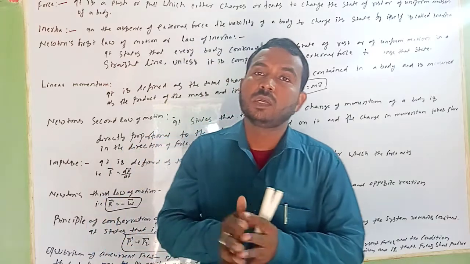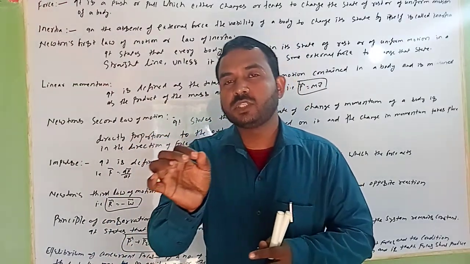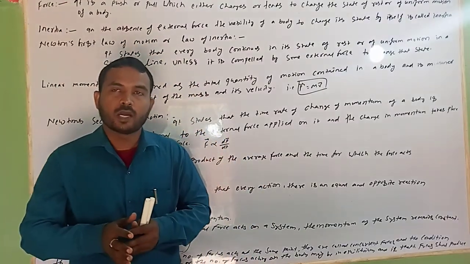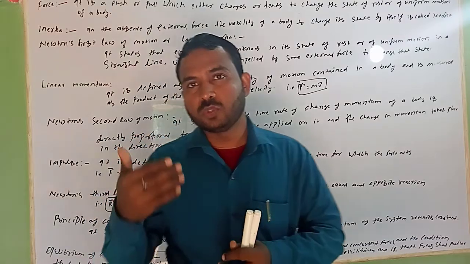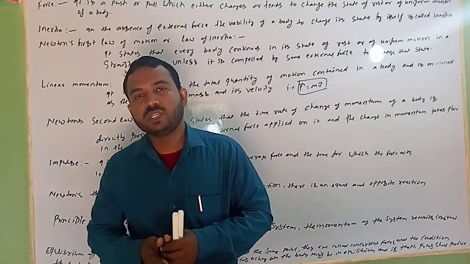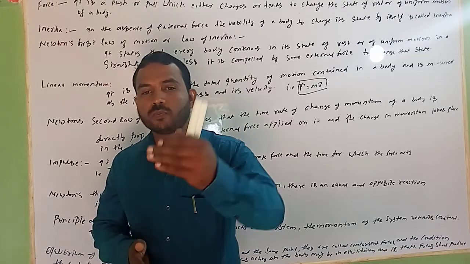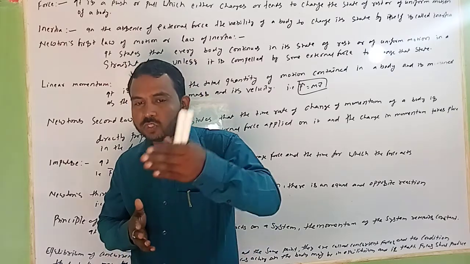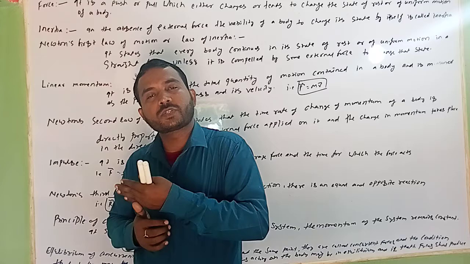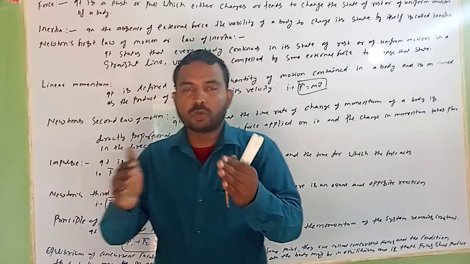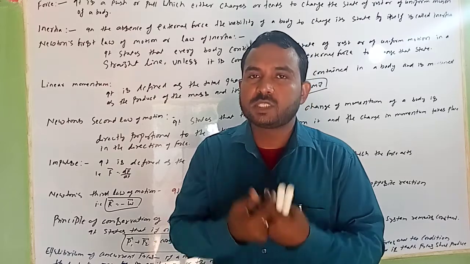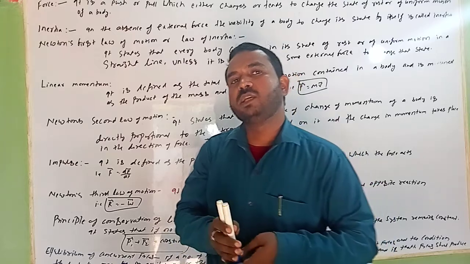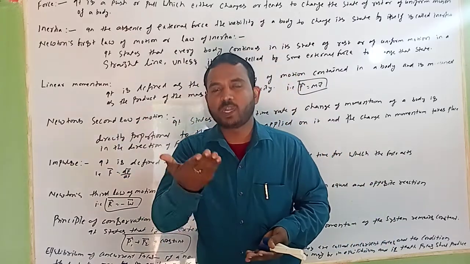And what is the third law? The third law means for every action there is an equal and opposite reaction. Just like you may have seen with a boat: whenever you jump from the boat near the sea, you go forwards and the boat goes backwards. Why does it happen? Because with your legs a backward force acts on the boat and you move forwards. That is Newton's third law. Whenever you press a spring, you may have seen that the spring also applies a force.